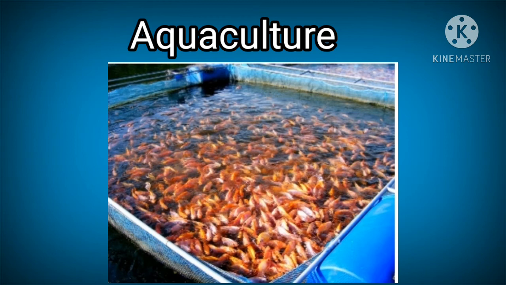Cultivation of aquatic organisms in sea water is called marine water aquaculture. This is also referred to as mariculture or sea farming. Clear? So, examples: shrimps, pearl oysters, edible oysters, mussels.